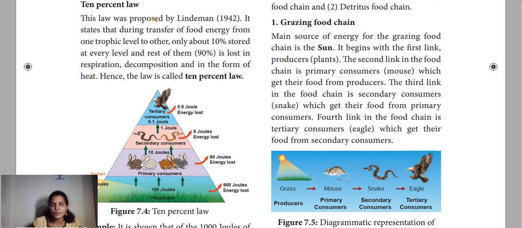This law was proposed by Lindeman in 1942. It states that during transfer of food energy from one trophic level to another, 10% is stored and the remaining is sent to the next level. Here 100 joules are stored and 900 joules are eliminated. Here 10 joules are stored and 90 lost. Here 1 joule stored, 9 joules lost. So 10% will be stored, retained. That is explained in the 10% law.